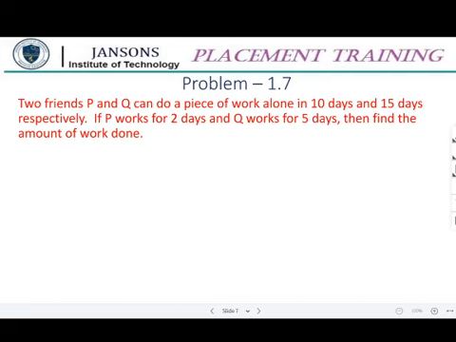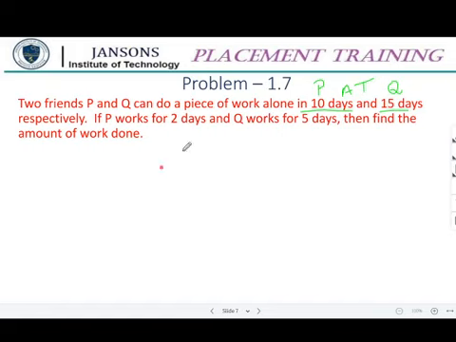And I am just reminding you that 10 and 15 are the alone time of P and Q. Just to reiterate the concepts, P and Q's alone time. Alone time is 10 and 15, right?